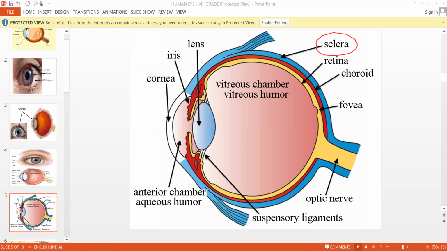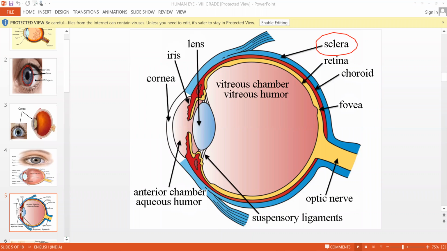Ma'am, can we see this directly? Can we see the sclera? Then you have to open your eye big, enlarge it, and then you can see. Generally, you can see the conjunctiva and cornea, but the sclera you can also see. One minute, I'll show you in the real eye.